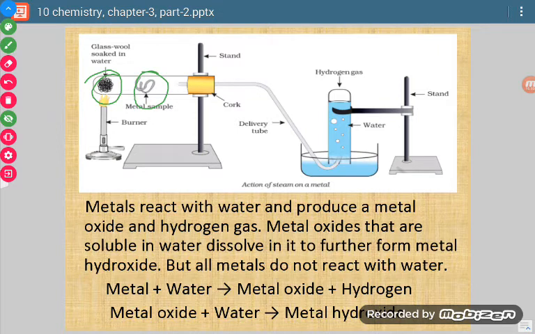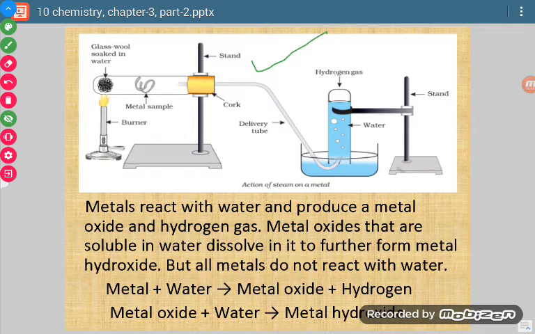When we are heating it, it is producing steam, or we can say vapors, or chemically it is producing H2O or water. That water will react with the metal, and then there will be formation of hydrogen gas. Whatever hydrogen is formed, we will collect here in the cylinder. Okay, now this activity is to be done with all the metals, and then we will check how a particular metal reacts with water.